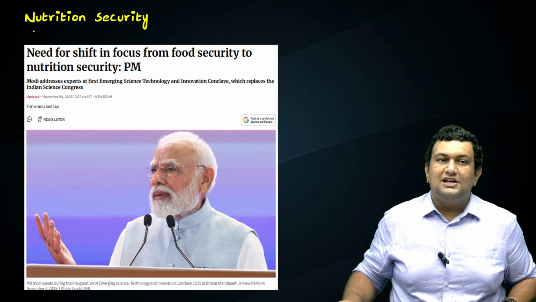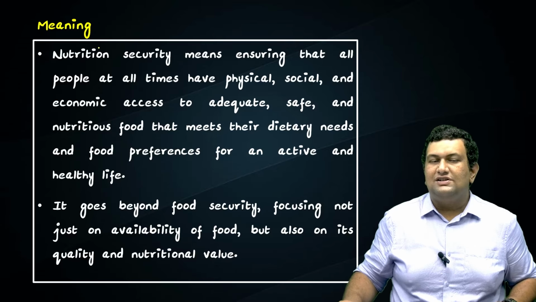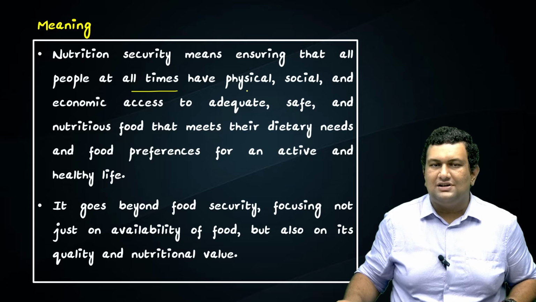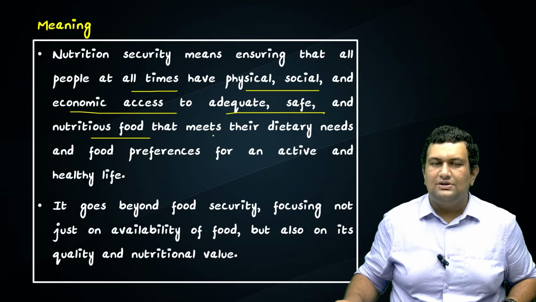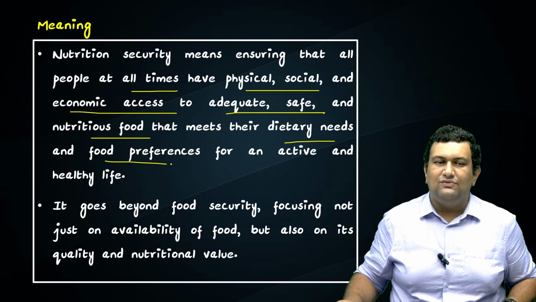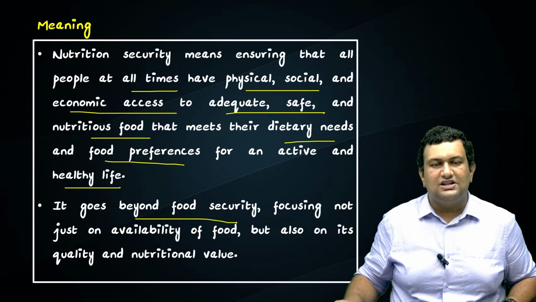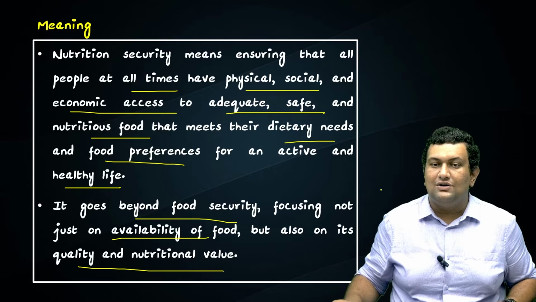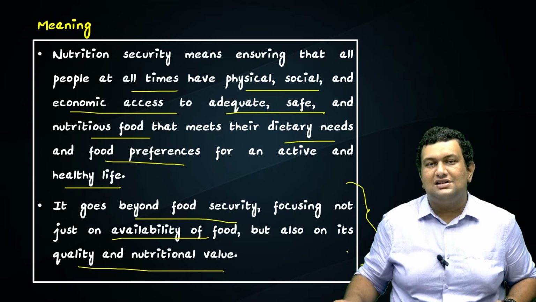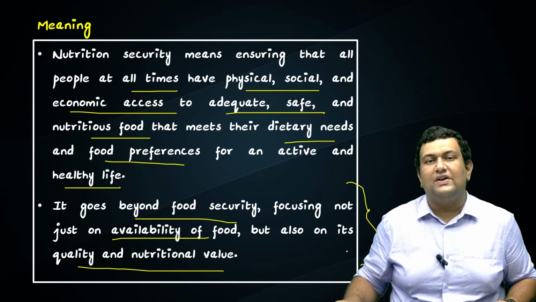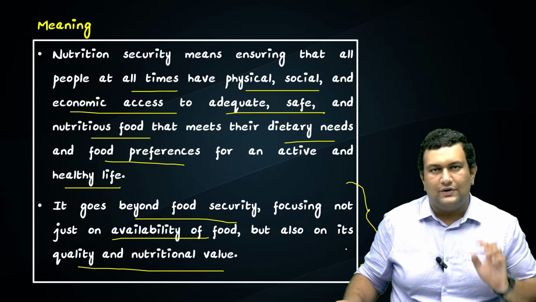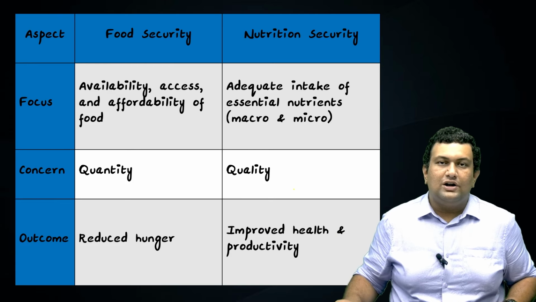In this article, we'll be seeing about nutrition security. We'll first see its definition. Nutrition security means ensuring that all people at all times have physical, social, and economic access to adequate, safe, and nutritious food that meets their dietary needs and food preferences for an active and healthy life. It goes beyond food security, focusing not just on availability of food but also on its quality and nutrition value. It's a very important point, and it's a distinguishing factor. This is the difference between food security and nutritional security, so you can quote it in mains.